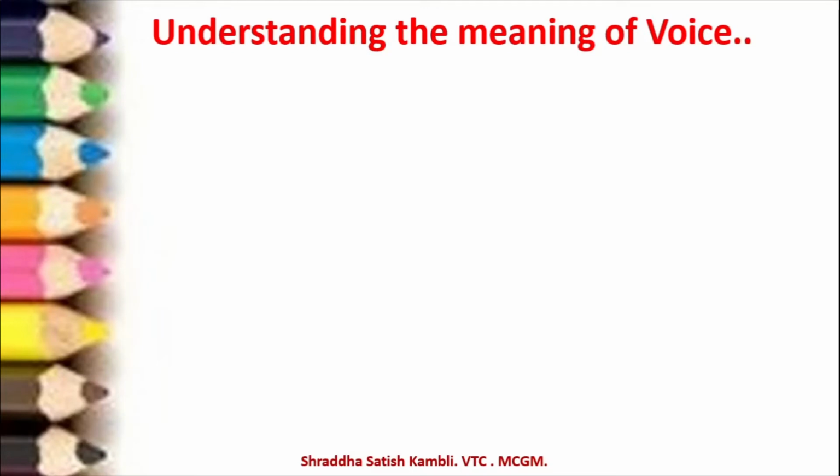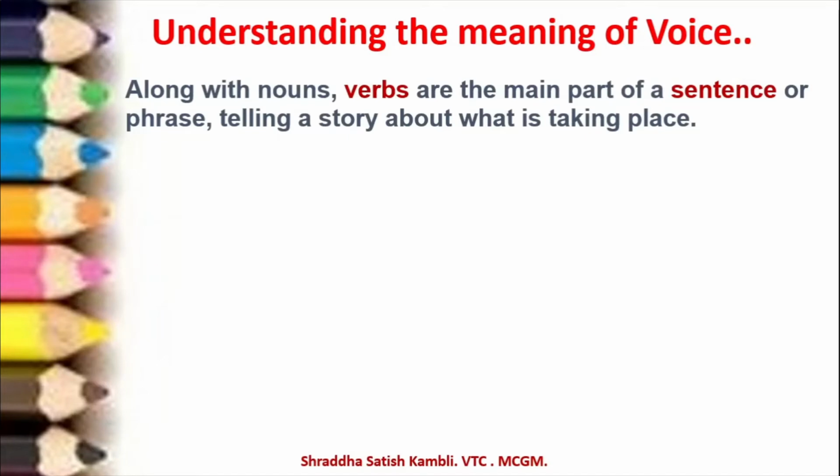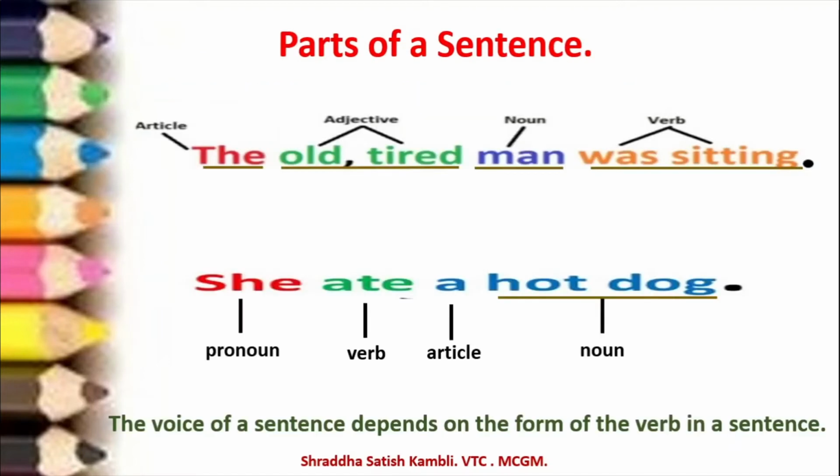So when you say voice, how will you understand what voice means? Along with nouns, verbs are the main part of a sentence or a phrase telling a story about what is taking place. Now you just saw in the previous picture that in every sentence, I might leave out the article the, I might forget to say the adjective.